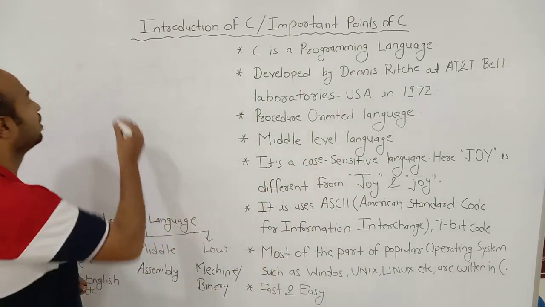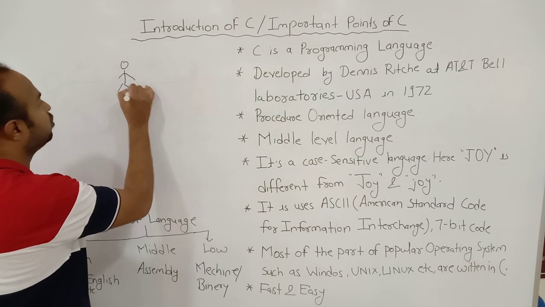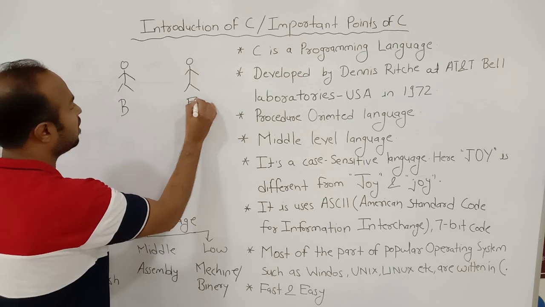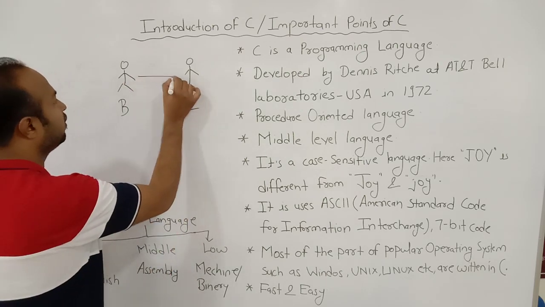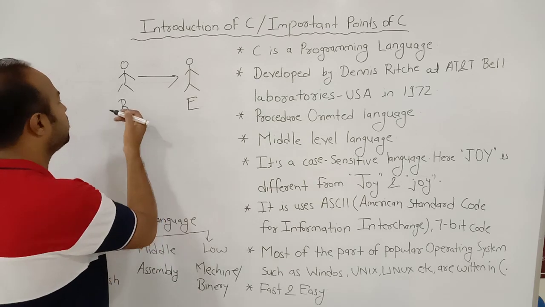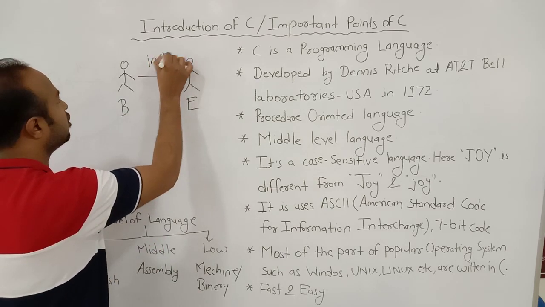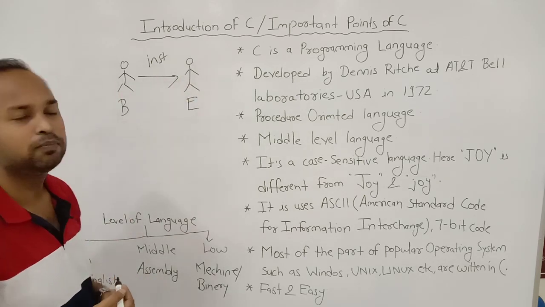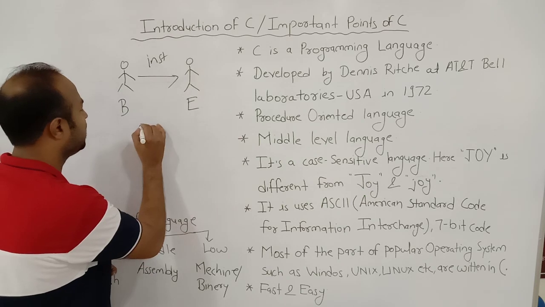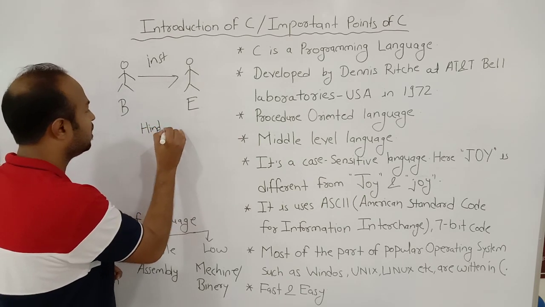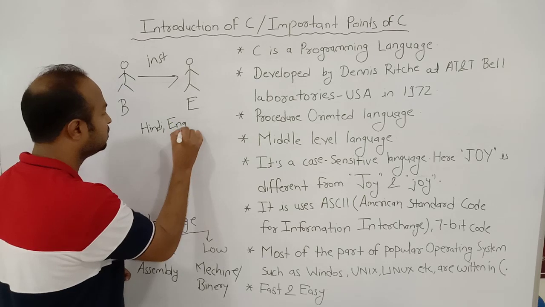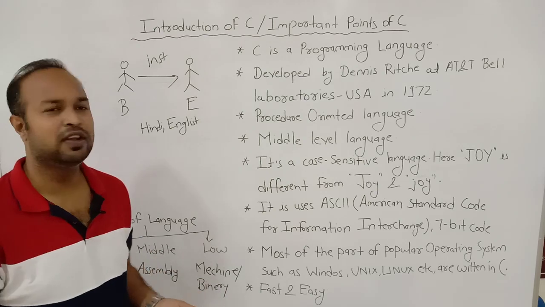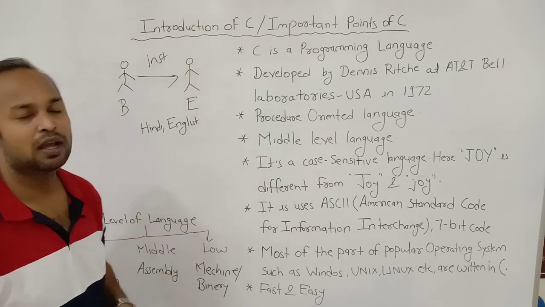Answer is simple. Suppose there are two people, one is a boss, another is an employee, and the boss wants some work from the employee. Then definitely the boss will give some instruction to his employee. But how can a boss give the instruction to his employee? By using any language like Hindi, like English, like Korean, Japanese. A boss can use any language for providing the instruction to his employee.